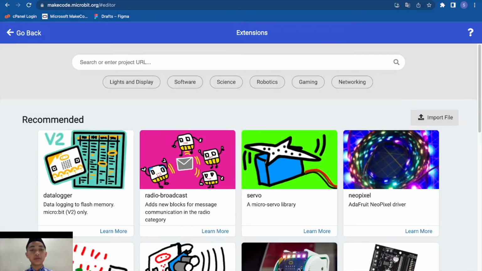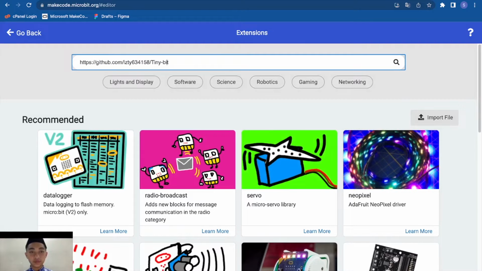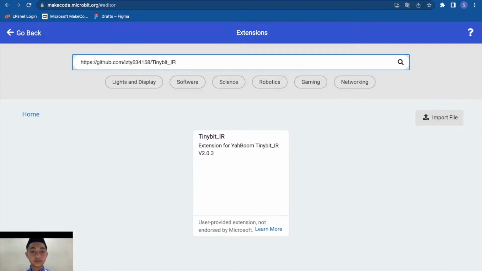We need the TinyBit here. You can see it, GitHub.